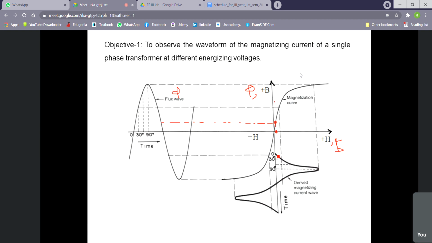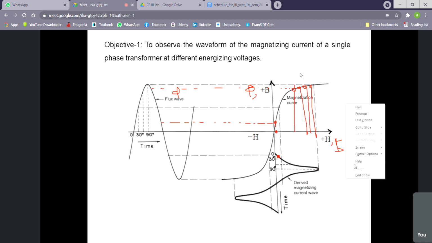But if we go near the saturation point, near the peak of the flux, then what will happen? For a small change in flux, there will be a huge change in current, because you see here the current change is very, very high as compared to the change in flux in the vertical axis. So in that way, current will be peaky in nature. I think we have learned this when we learned transformers in your theory classes.